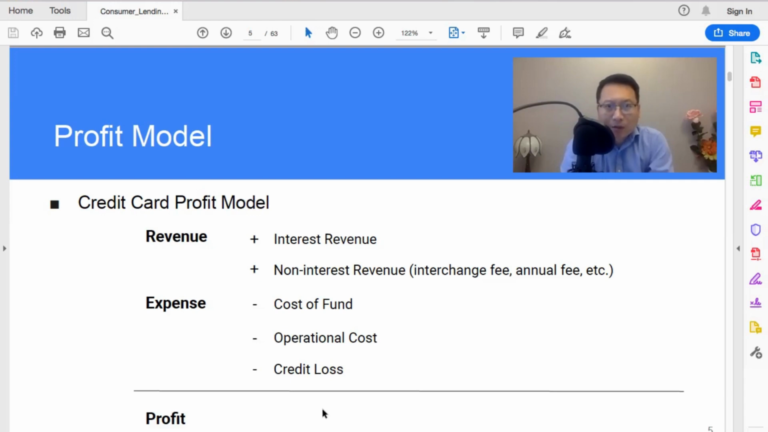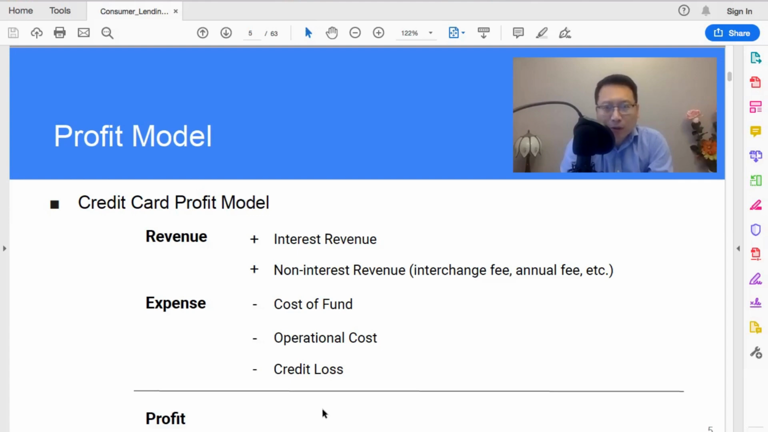Besides interest revenue, there's also non-interest revenue. For credit card, one important fee is the interchange fee. When you swipe the plastic at the retail merchants, the merchant will pay interchange fee to the card association. Then part of that is transferred to the card issuer.